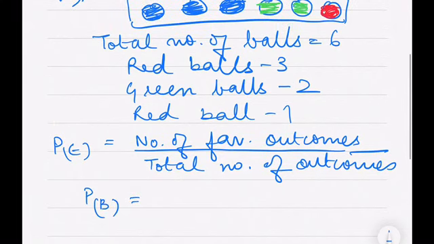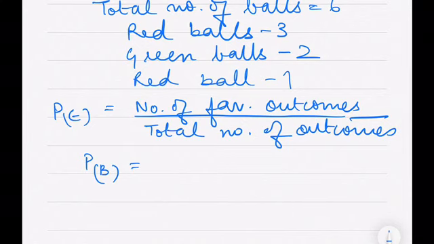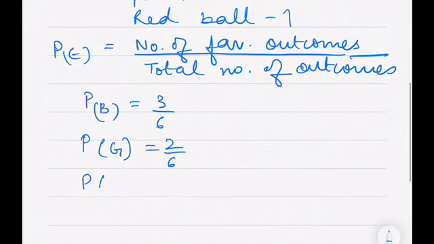Probability of a blue ball is 3 by 6, green ball is 2 by 6, and red ball is 1 by 6. These are the 3 elementary events of the experiment.